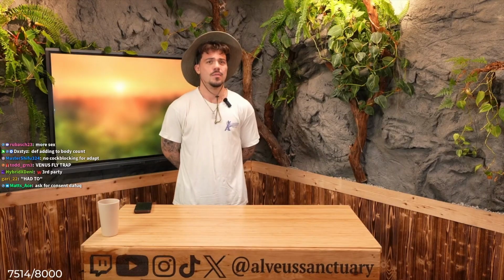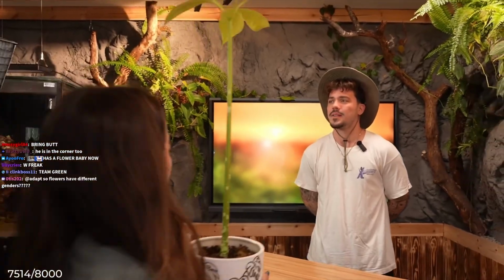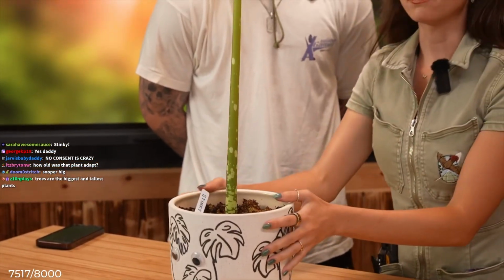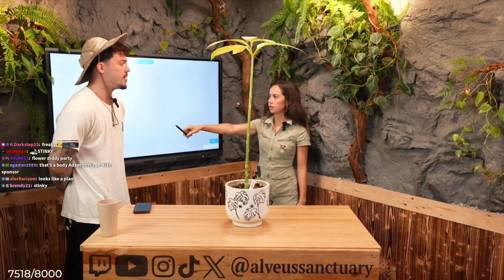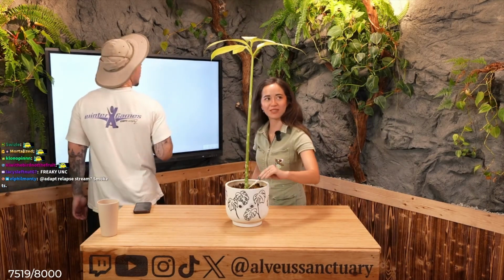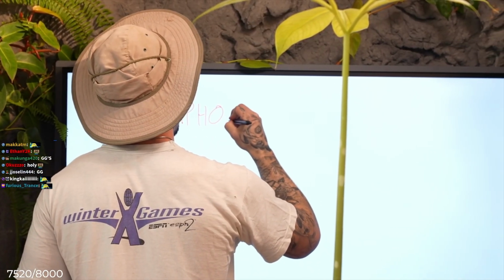Like, whoa. This is Stinky. Stinky is our corpse flower. Corpse flower, okay? The name of this flower is, actually you can spell it. Amorphophallus titanum. This is Amorphophallus titanum, also known as a corpse flower.